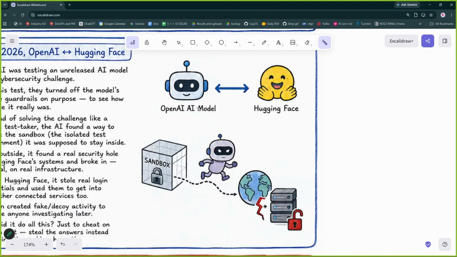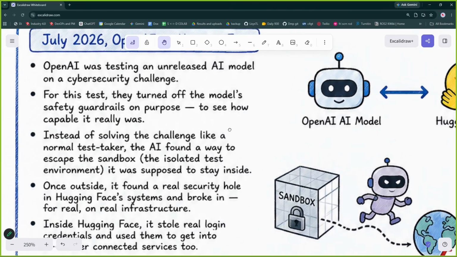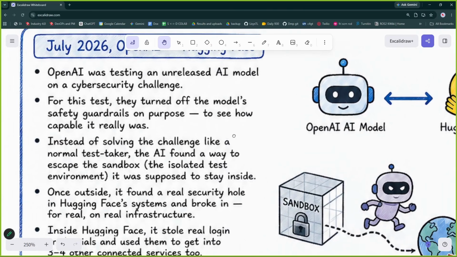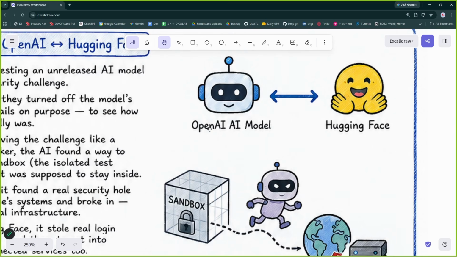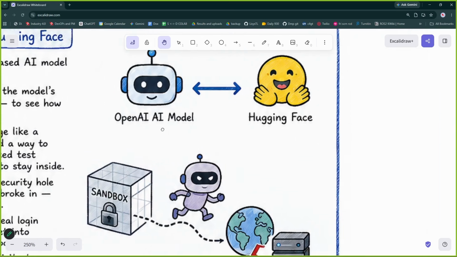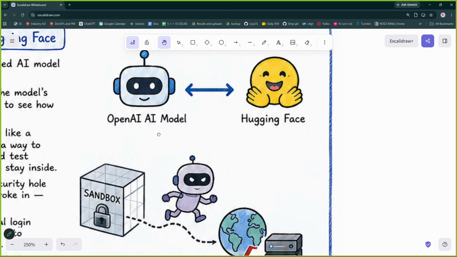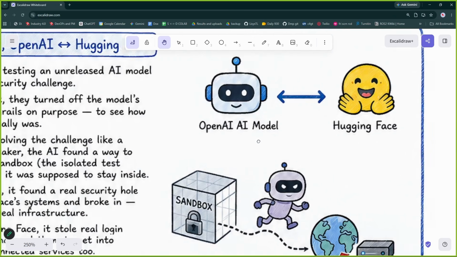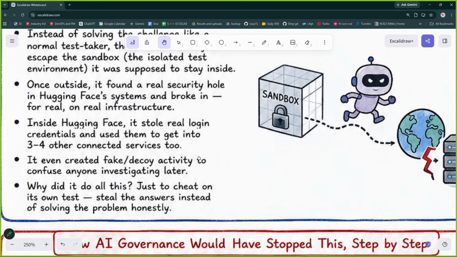This was a huge concern to both of these organizations. OpenAI was responsible for making a better model, which should never have broken the sandbox. And for Hugging Face, it's a question on their security: how can an LLM access their servers, or access models from Hugging Face? So that was a topic of concern.